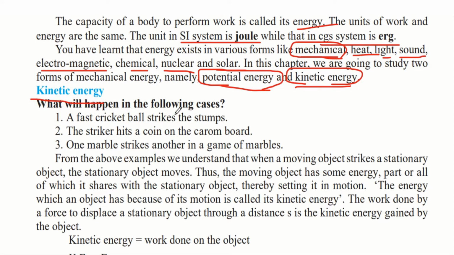What will happen in the following cases? A fast cricket ball strikes the stumps. If you notice while playing cricket, when the ball is coming with speed and it hits the stumps, for example, if this is the stump and this ball is coming towards the stump and it hits it with force, you will notice that the stump moves in that direction and will fall down.